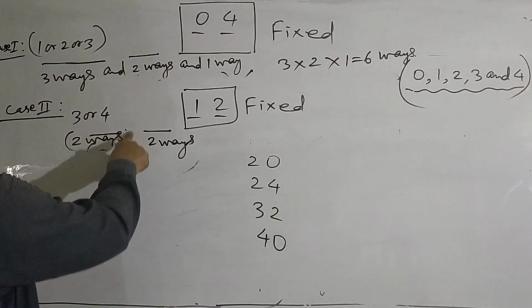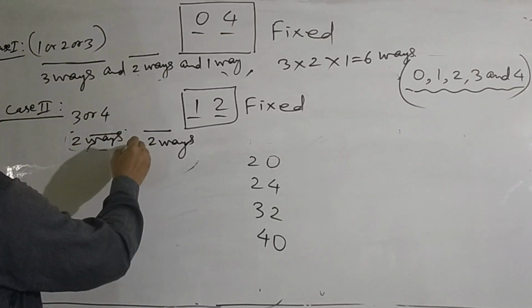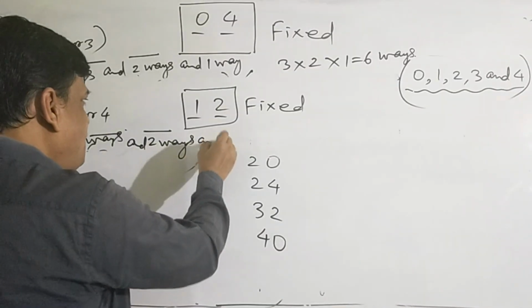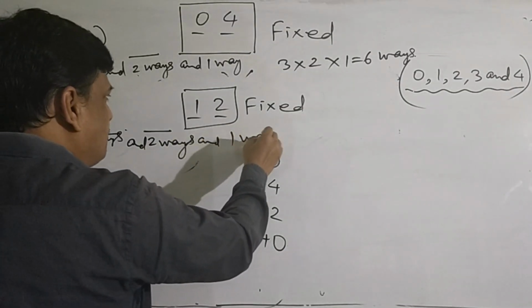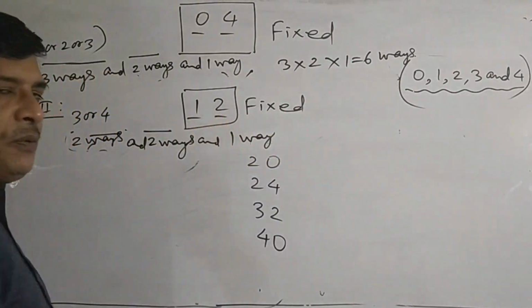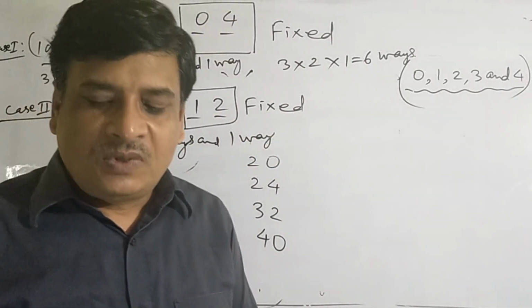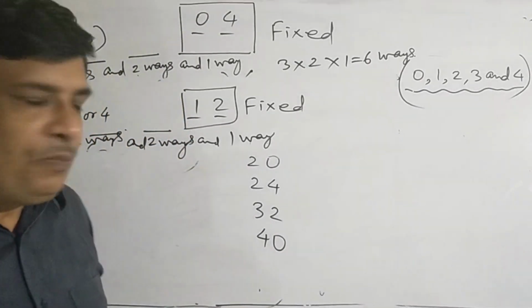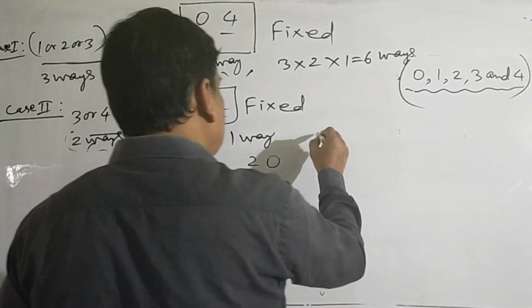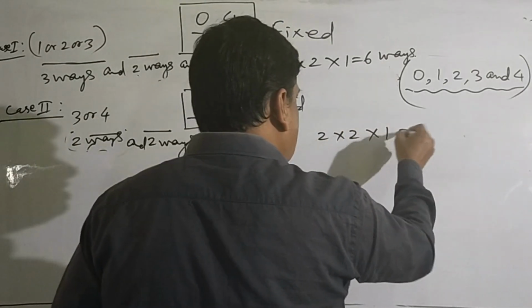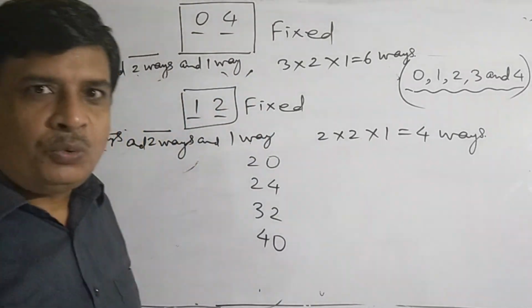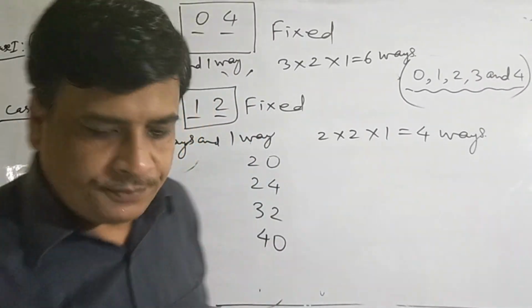So 1000 place in two ways and 100 place in two ways, and the last two places in one way. This is one way of taking tens place and unit place. So by the multiplication principle of counting, such all numbers is 4, which are divisible by 4.